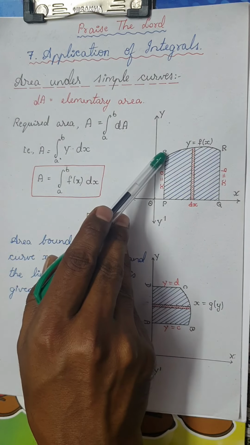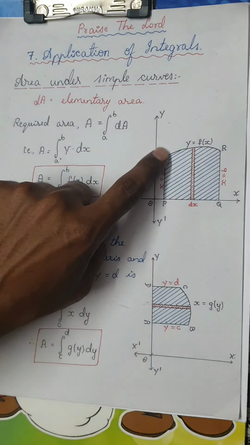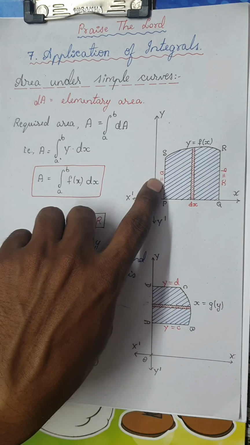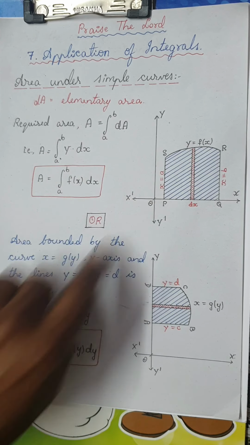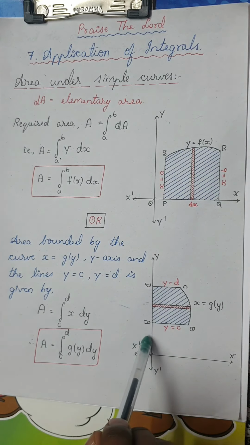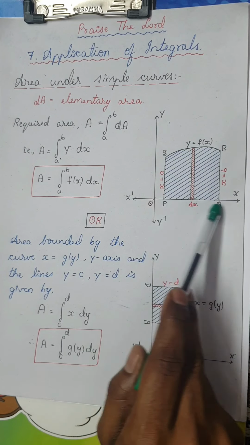you can see here, if you draw a line perpendicular to the x-axis, let me consider that this is the line x = a. We know x = a is a line parallel to the y-axis. So I'm drawing this line x = a. Similarly, this would be x = b. Now I want to find out the area occupied by this curve along the x-axis.